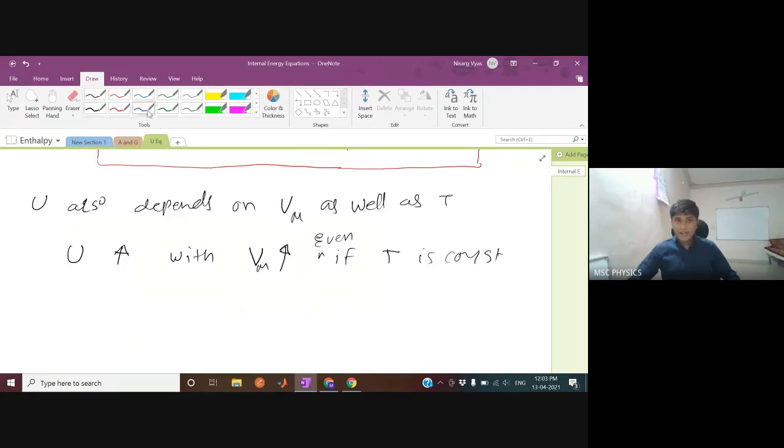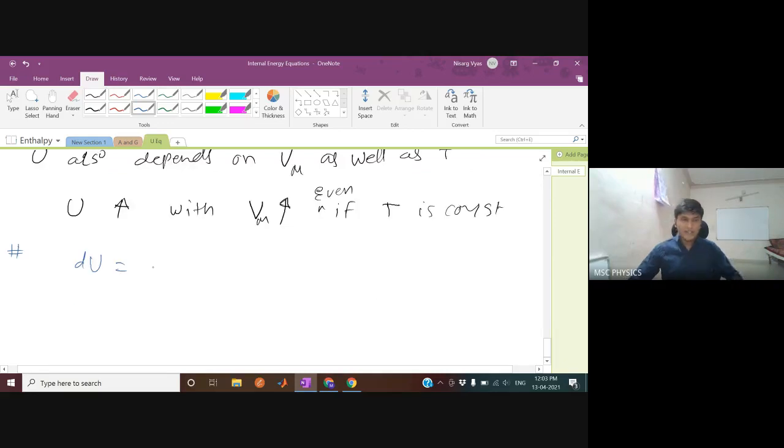Okay, so I still need your 5 minutes, and after that you can ask as many questions as you want. So you can write dU, the second internal energy equation. I am going to derive it here, just 2 lines derivation. So dU is minus PdV plus TdS. Now you can divide both sides. Initially you divided it with V, so now you divide it by P. dU by dP is equal to minus P dV by dP minus T dS by dP.